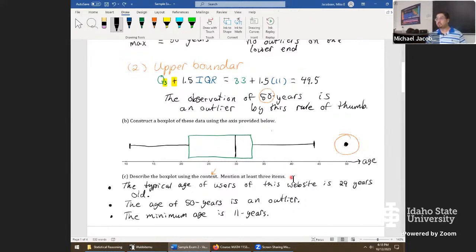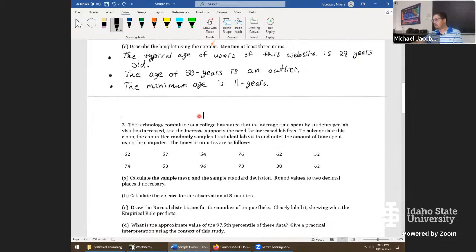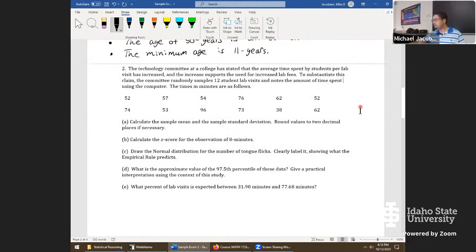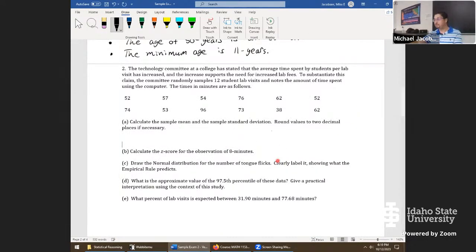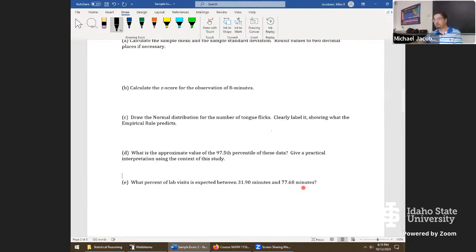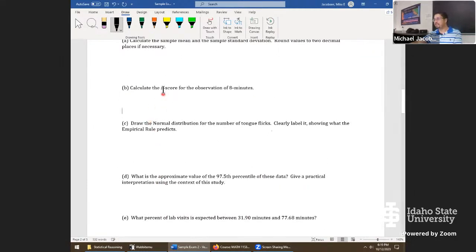Well, any other questions or comments on this one here, folks? Okay, let's turn to the next problem then. On this one, we're going to be dealing with regression, I think. No, this one is going to be the normal distribution problem. Looks like I forgot to space these out, so let me put in a few as we're looking at this.